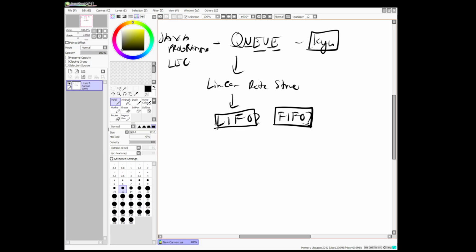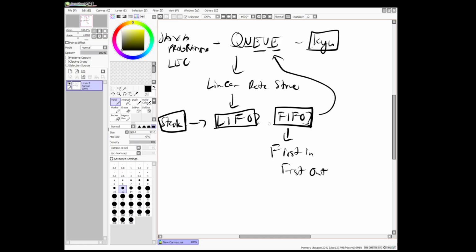LIFO is already used when it's the topic stack. FIFO is for Q. Okay? So when you say FIFO, it is called first in, first out, while the stack is last in, first out.